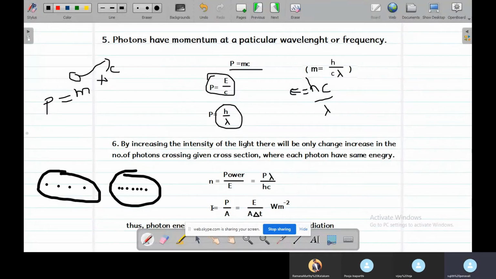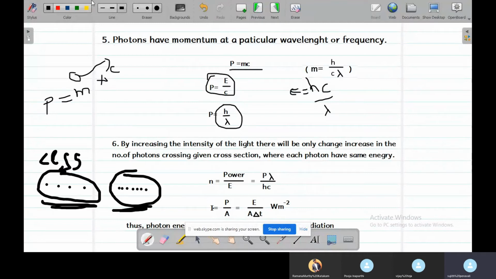See, in this example, in this area there are only 4 photons, which means the intensity is less compared to the intensity of this source, which consists of more photons in the same area.